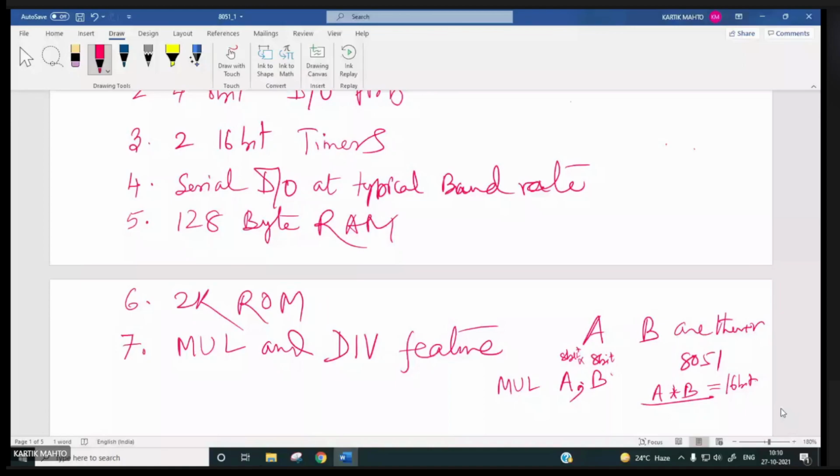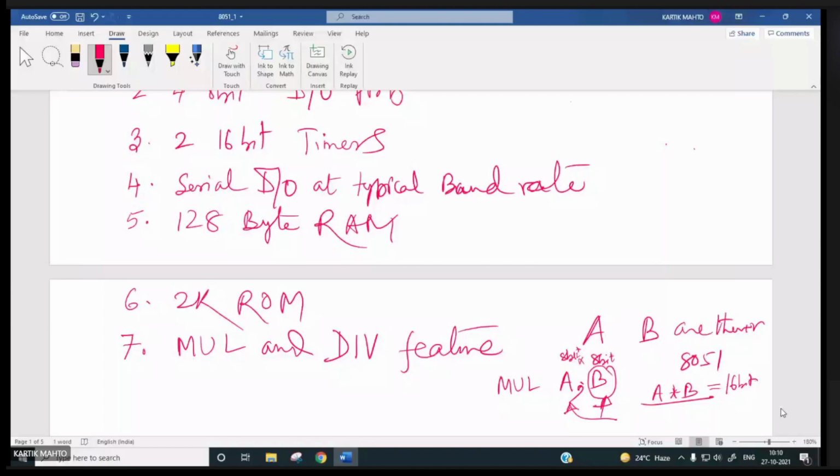Over here, the higher order byte of the result will be stored in B, and the lower order byte of the result will be stored in A, right? By writing a single instruction.